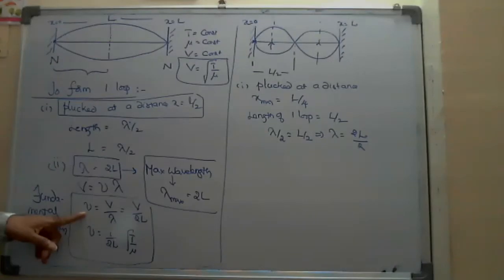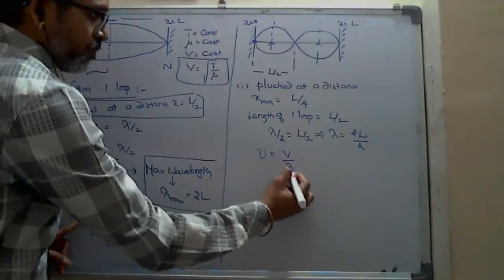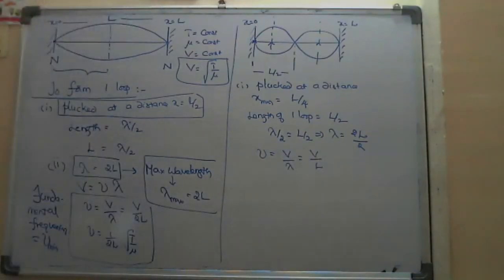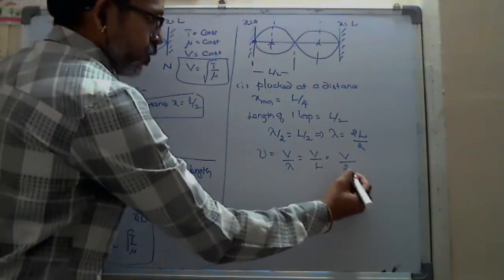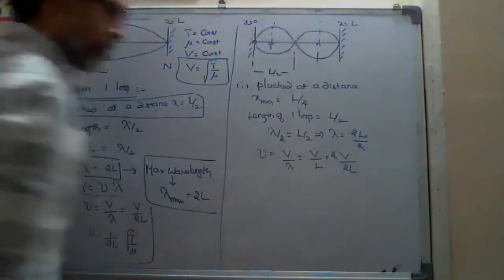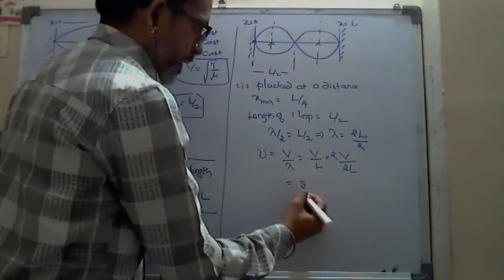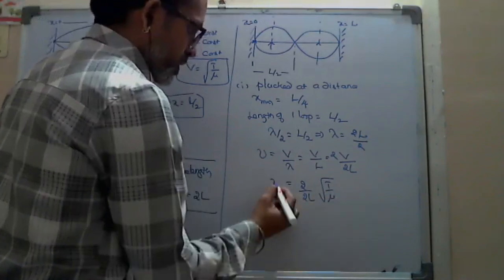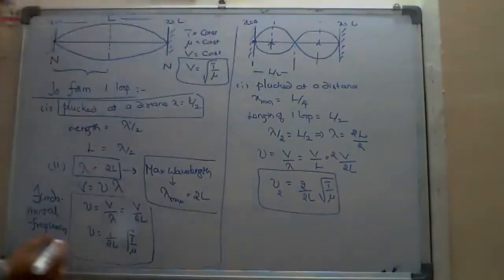And if I ask the frequency, it is equal to V by lambda, that is V by L. If you want to compare with the first, I write V by lambda as V by 2L by 2, that is 2 by 2L into root of T by mu. This is the second frequency we got with the two loops.